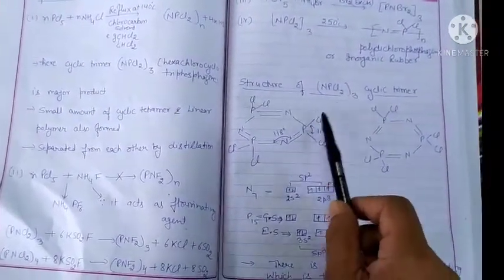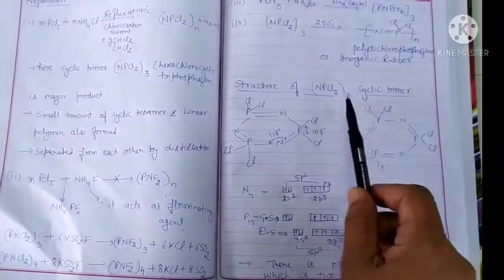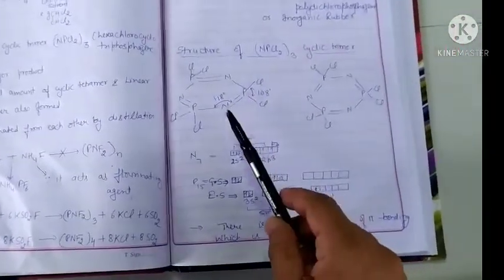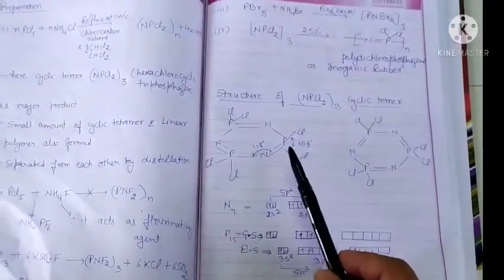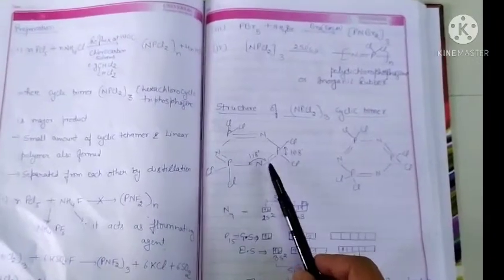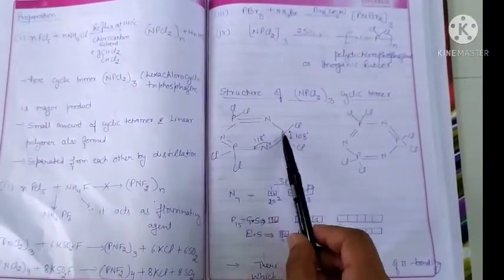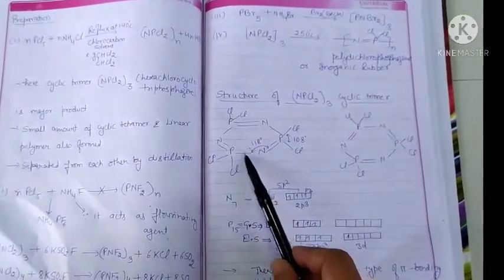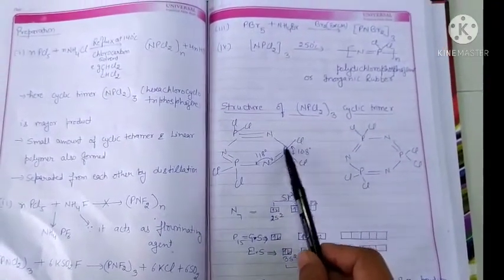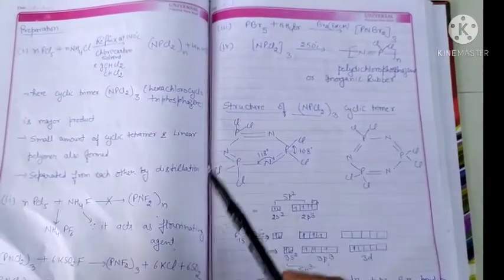Now, the structure of the trimer of polychlorophosphazine. It has 3 repeating NPR2 units, 3 monomer units repeated in this structure. It has a hexagonal ring and the angle here is 118 degrees and the angle here is 108 degrees.